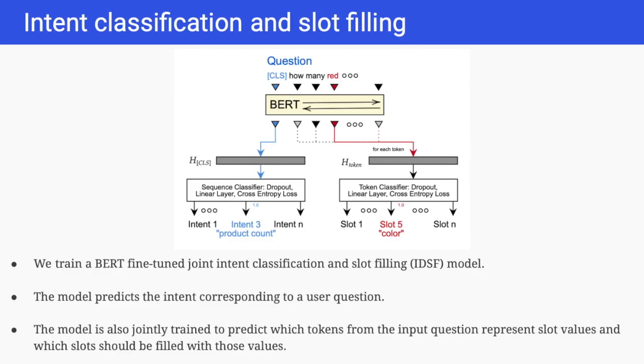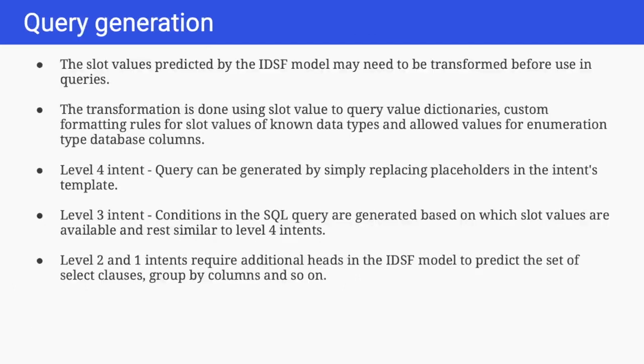for both tasks. For intent classification, the model is trained to predict the intent corresponding to a user question. We use all intents at a specific level in the intent tree as classes. Each natural language question then corresponds to exactly one intent class. The model is also jointly trained to predict which tokens from the input question represent slot values and which slots should be filled with those values.